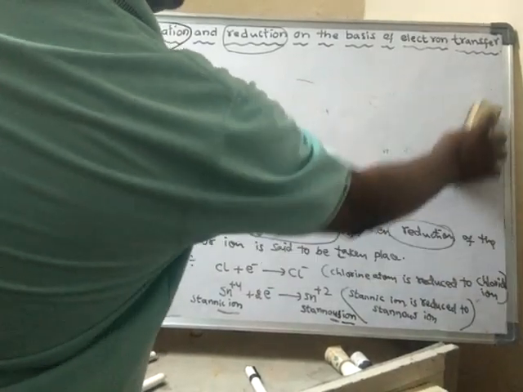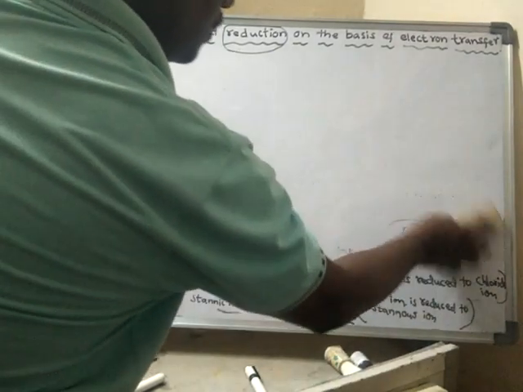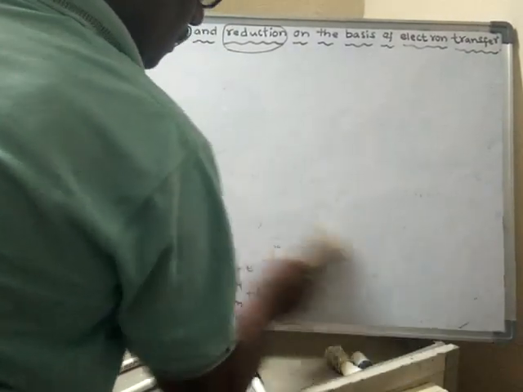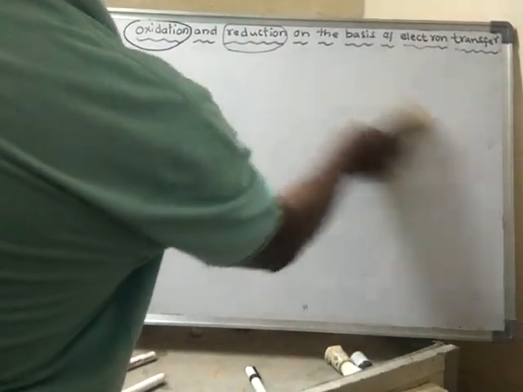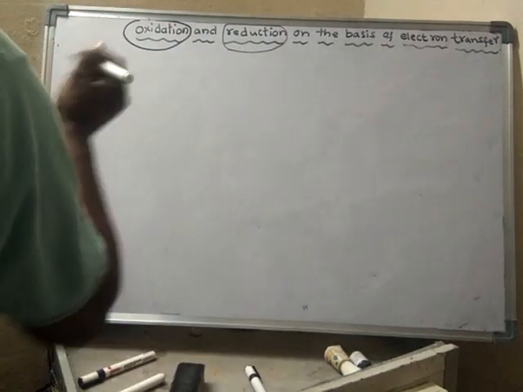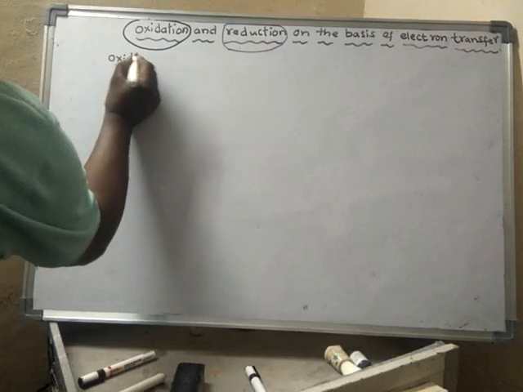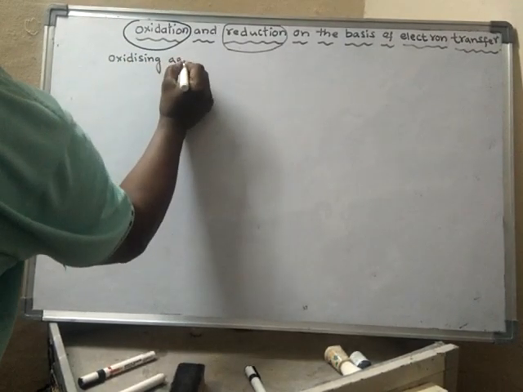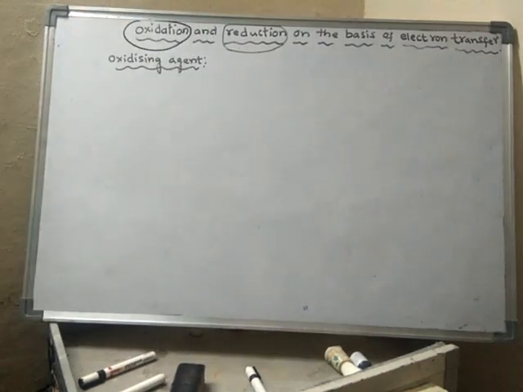Oxidizing agent and reducing agent. What is oxidizing agent?